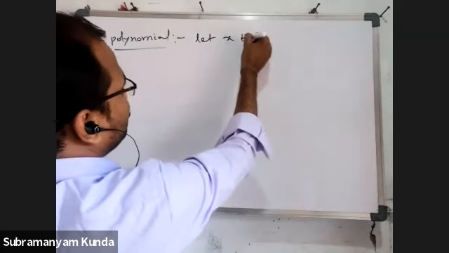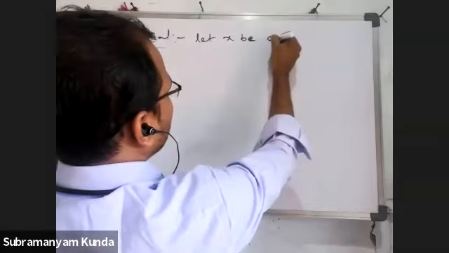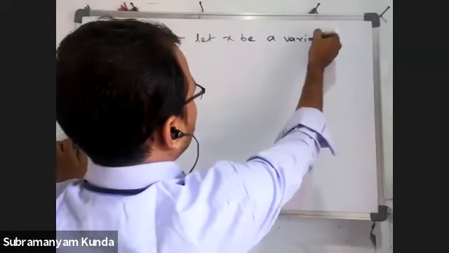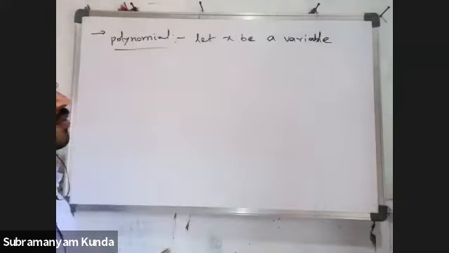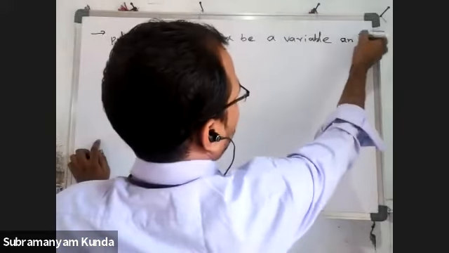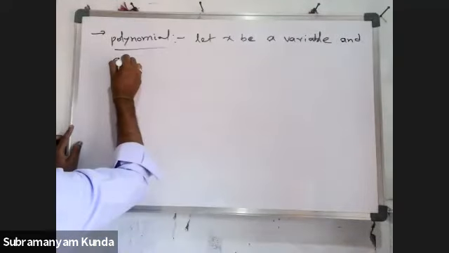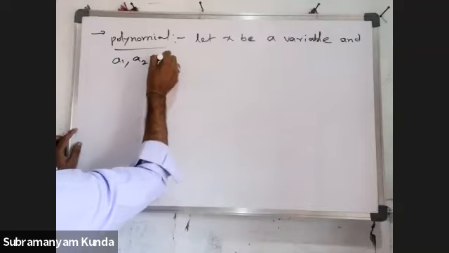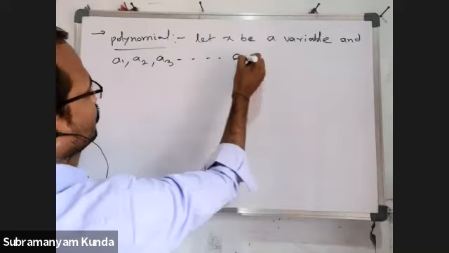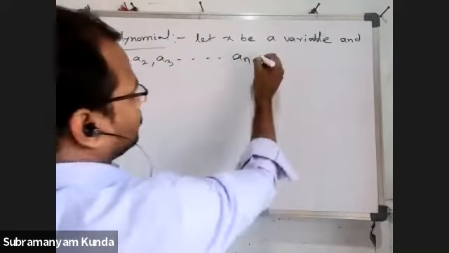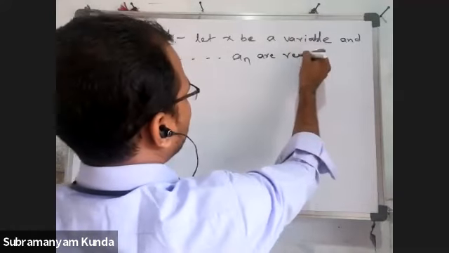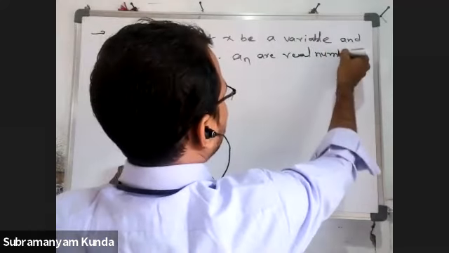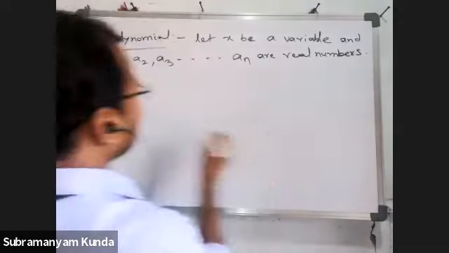Let x be a variable, and a1, a2, a3, and so on up to an are real numbers.